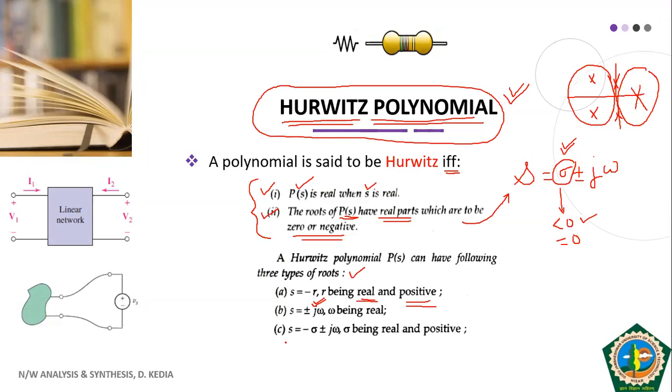So in point number C, your roots in the negative half of S plane. In point number B, your roots will be on the imaginary axis. In case of point number A, your roots will be on sigma axis. So only these three types of roots are possible if you consider a polynomial as Hurwitz polynomial. I hope this concept is clear.